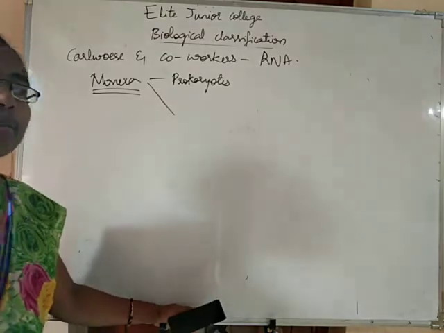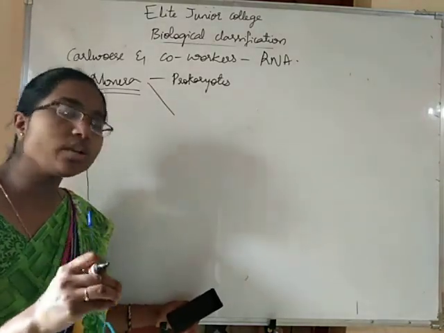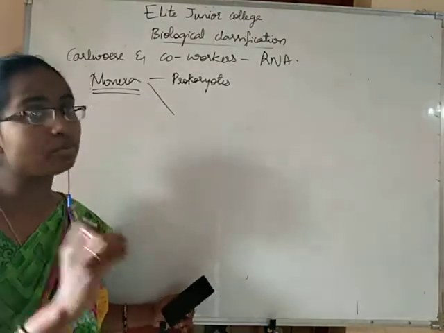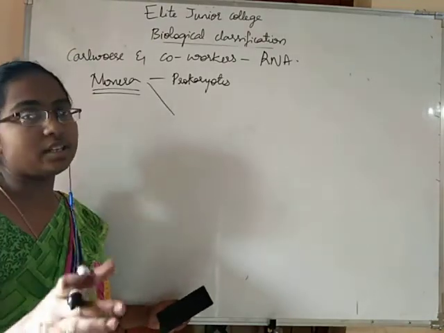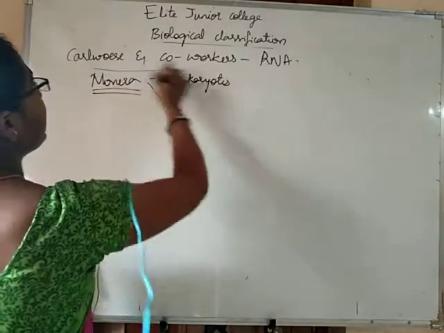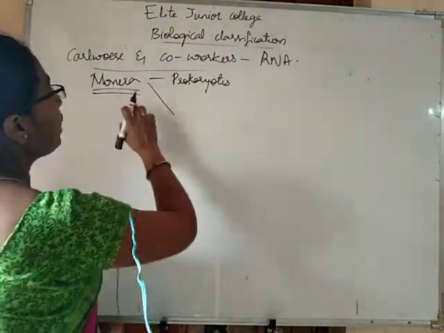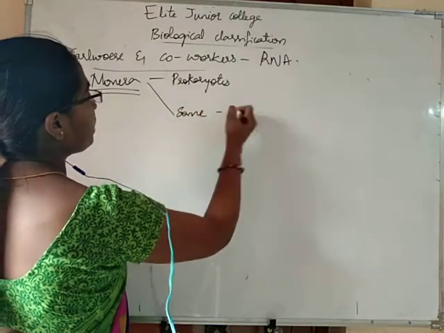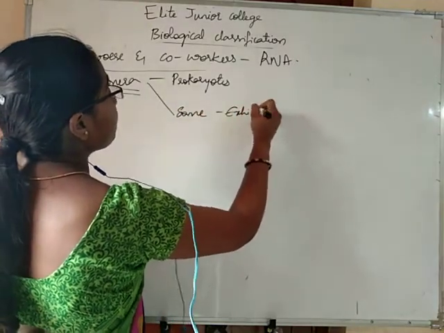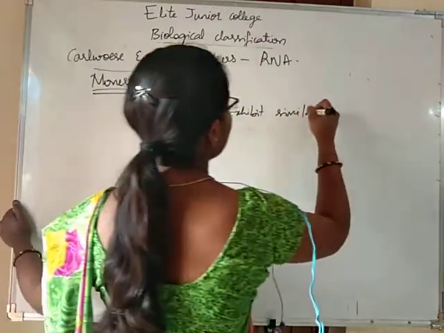So those monerans which show more resemblances with eukaryotes than prokaryotes were separated into one more kingdom by Carl Woese and his co-workers. Monera includes all prokaryotes, but some monerans exhibit some similarities with eukaryotes.